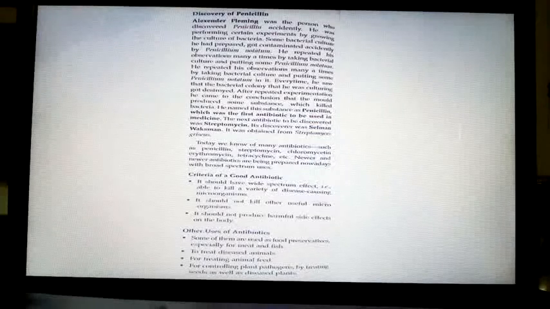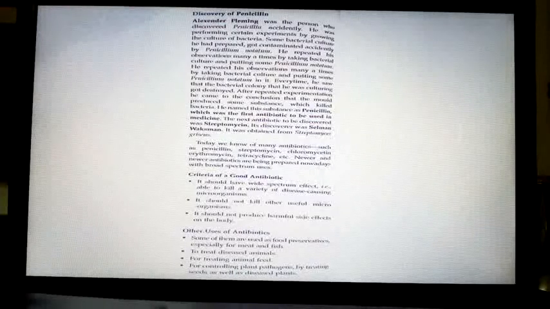Suppose a person is suffering from fever, cold, cough, body pains. Is he supposed to take for body pains one antibiotic, for fever one antibiotic, for cough one antibiotic? Then the antibiotics only will become his breakfast, isn't it? So many tablets he has to take, correct? But it should not be like that.